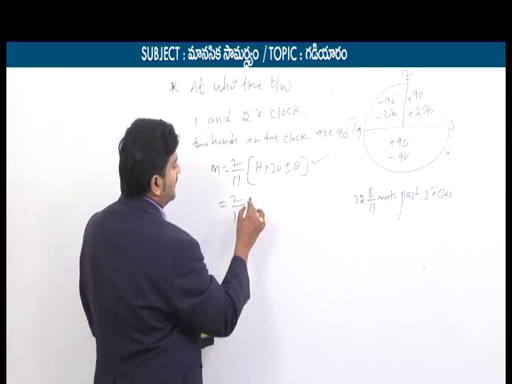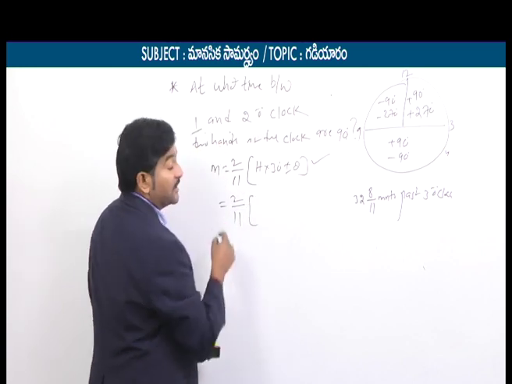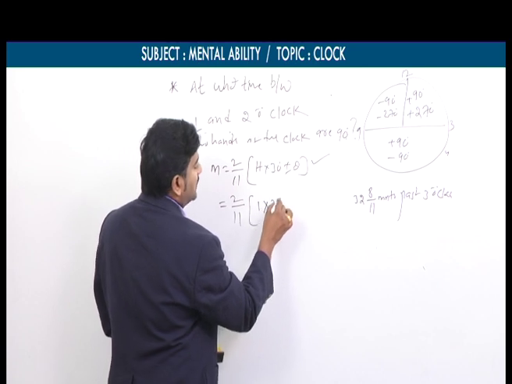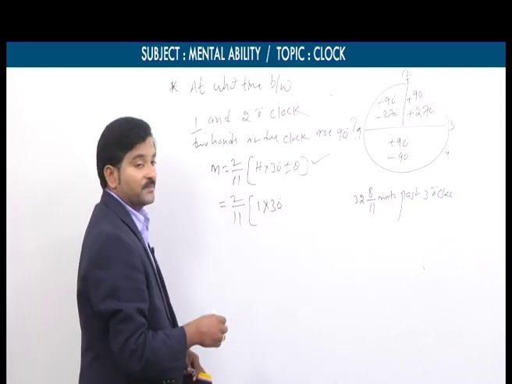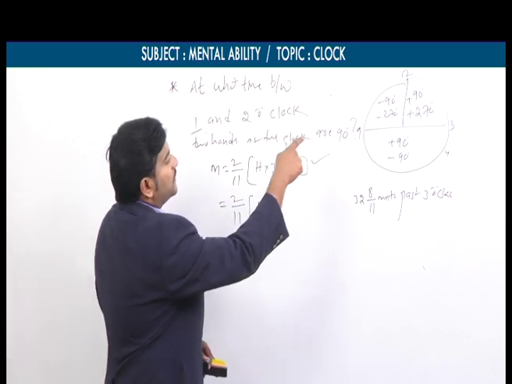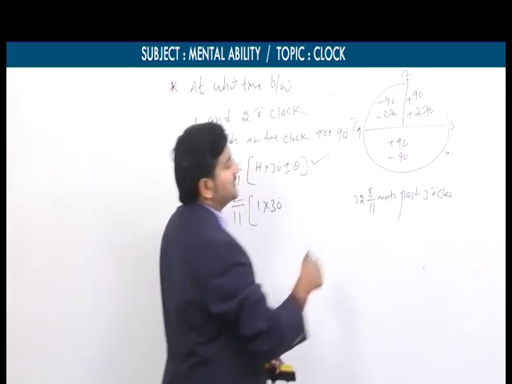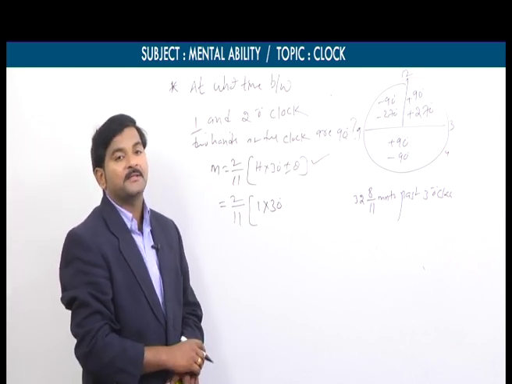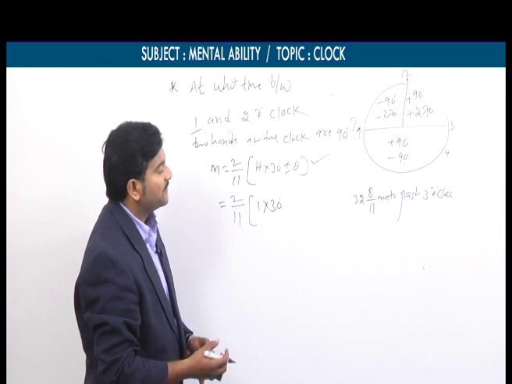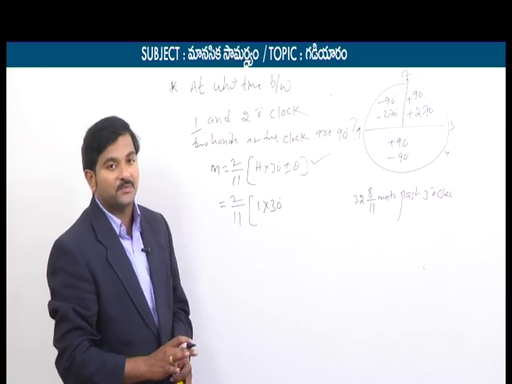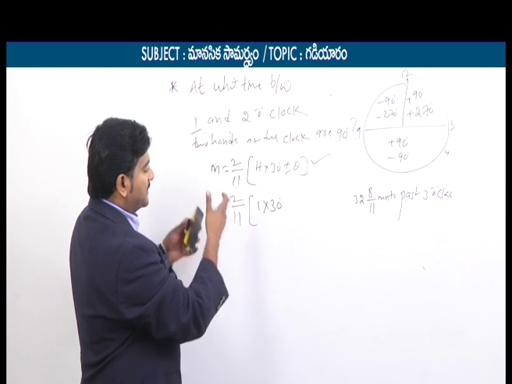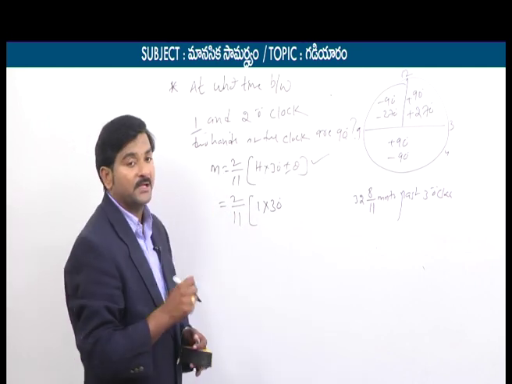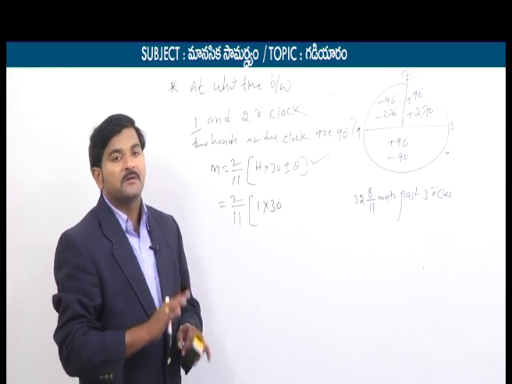So 2 by 11 into starting hour. What is our starting hour here? 1 o'clock. So that's why h is equal to 1 into 30 degrees. Now you should not take plus or minus because the given time lies between 12 and 3. Since the given time lies between 12 and 3, we need to take one time theta is equal to plus 90, and second time theta is equal to plus 270. So by taking two cases, case 1 and case 2 will come. There are two formulas for the perpendicular condition because this will happen 2 times for every 1 hour.